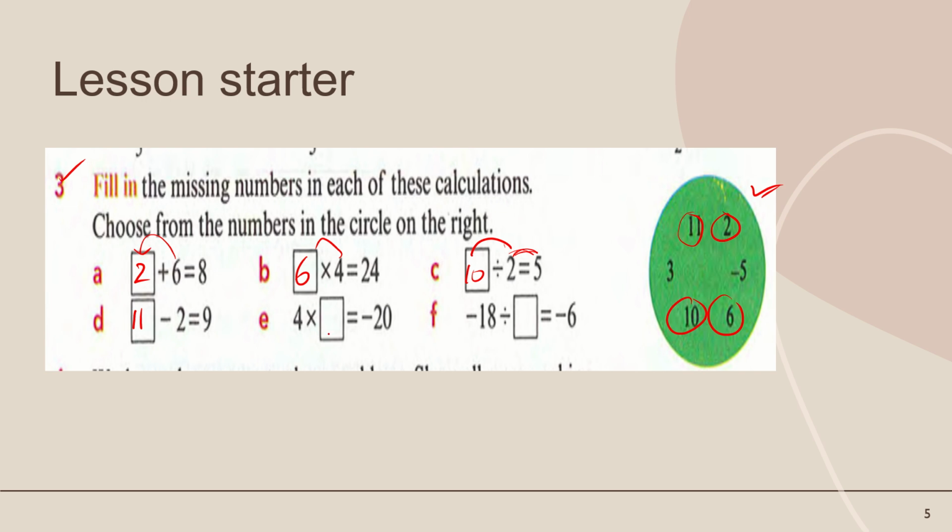With what number should we multiply 4 to get -20? We should put -5. Why -5? Because the answer is negative, so we put a negative number right here. If I divide 18 by 6, 3 times 6 is 18, so we put 3 here. This is the mental math question before starting the lesson.